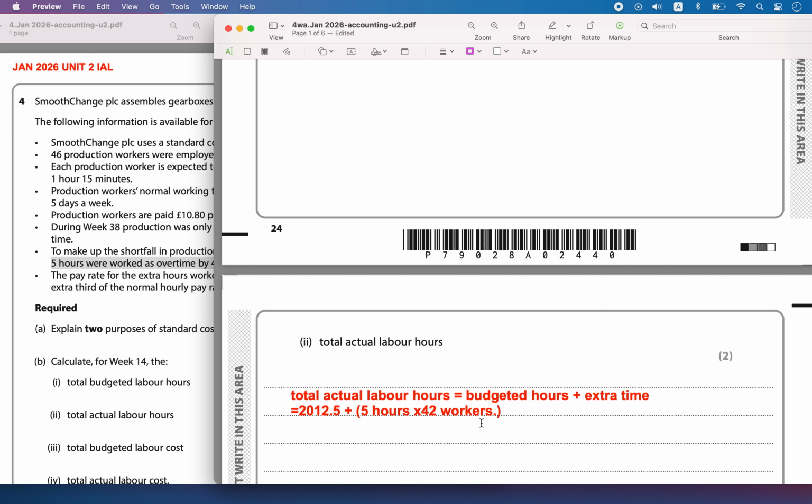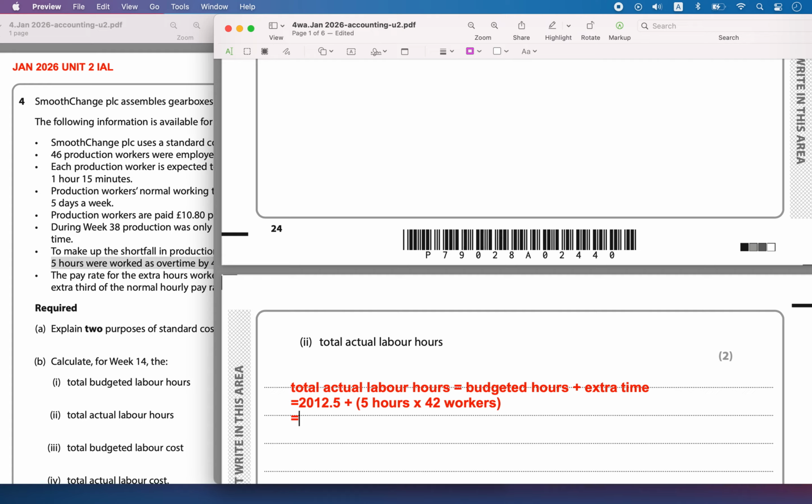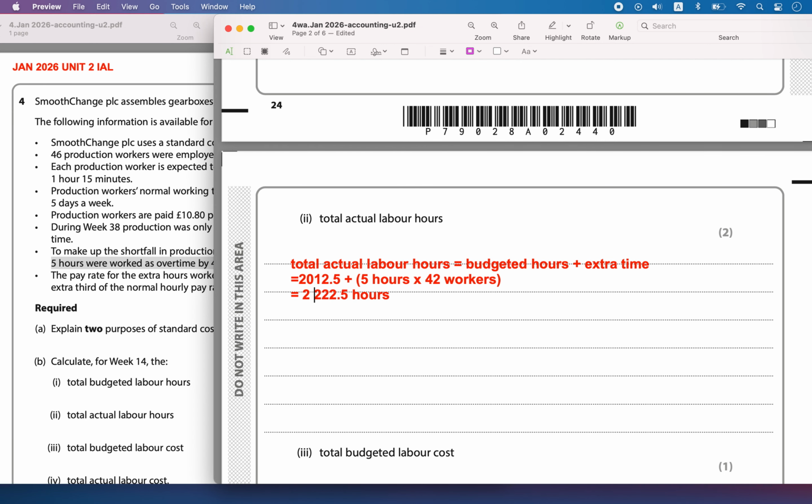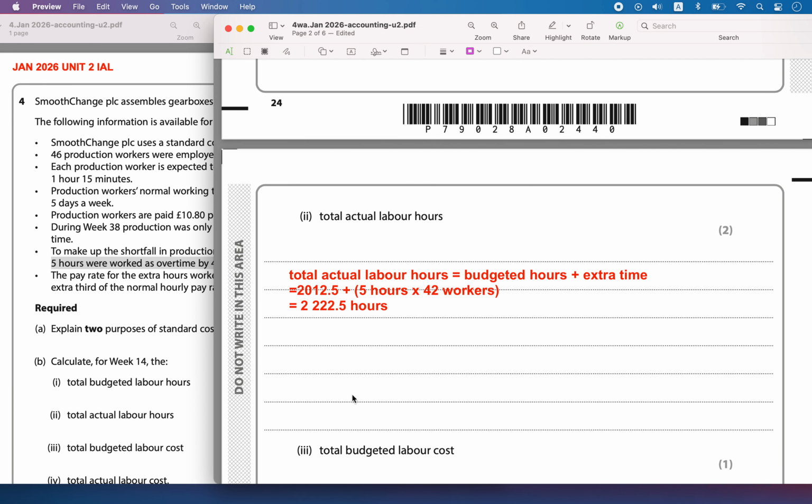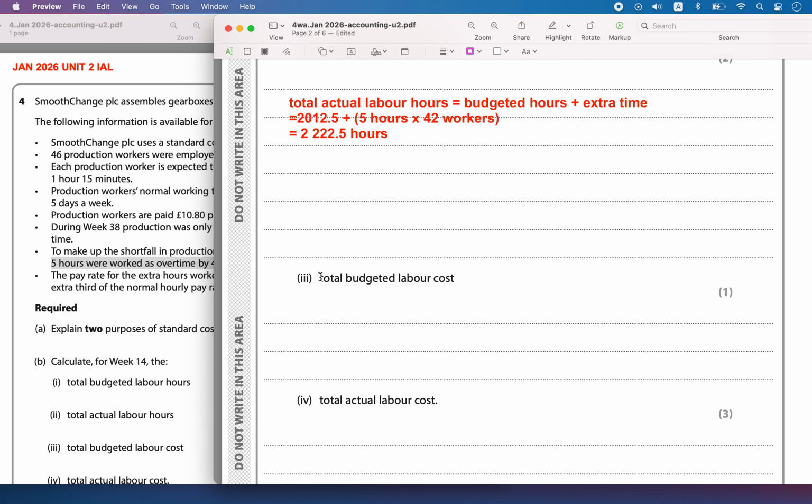What does that mean? 5 hours into 42 workers, that is the extra time they had worked, which is equal to 222.5 hours. This is the extra time they have worked.